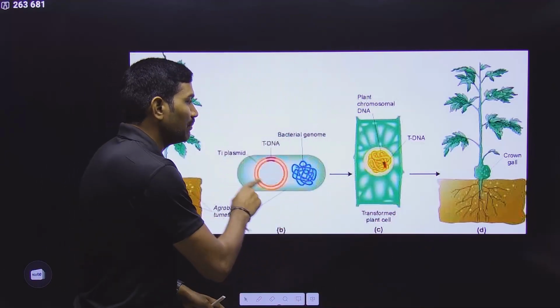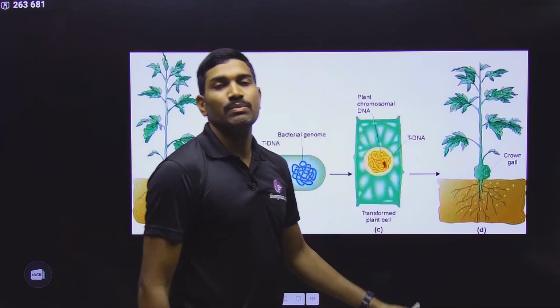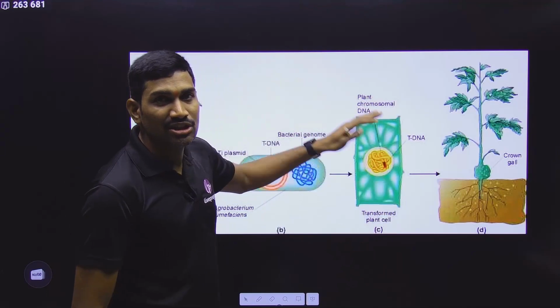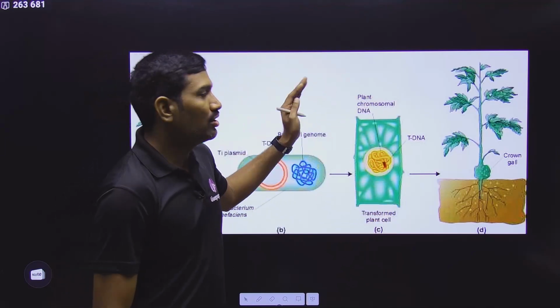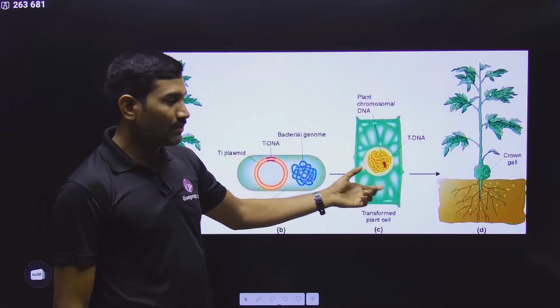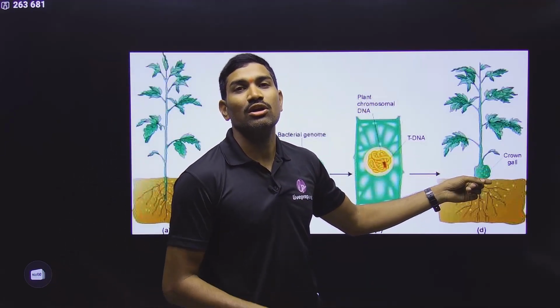Please remember, the entire TI plasmid is not introduced. Only the tDNA portion is attached to this particular plant chromosome. So now, since our gene of interest is going into the plant chromosome, it will start expressing there. And in the original case, this tDNA is introduced there, and it is causing the tumor there, and it is called crown gall.